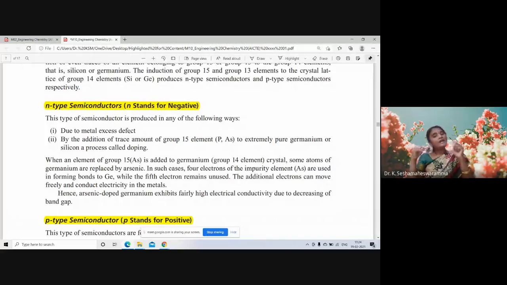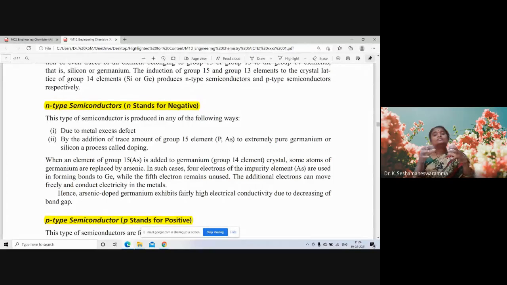At the same time, by adding group 15 elements like phosphorus or arsenic, silicon or germanium having only 4 electrons in the outer shell, but phosphorus and arsenic having 5 electrons, while we are doping, 1 electron from each atom is excess. These electrons move within the space of the crystal lattice.